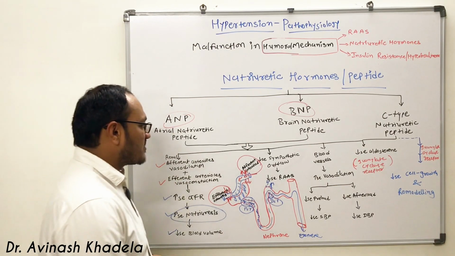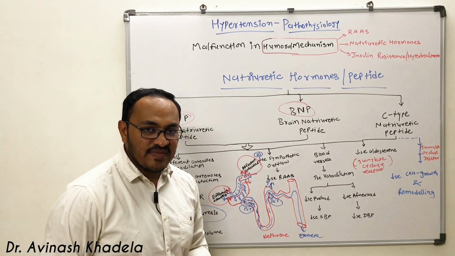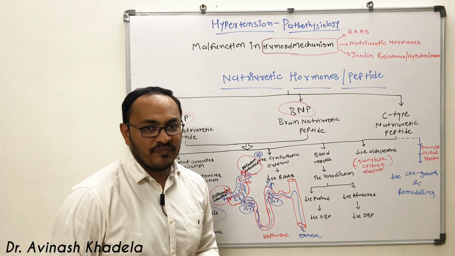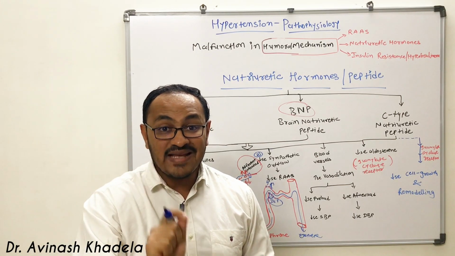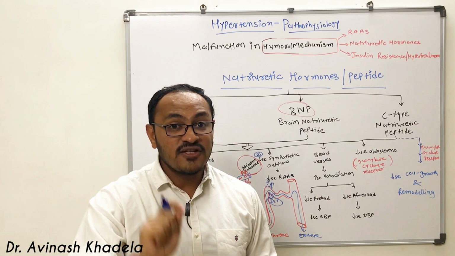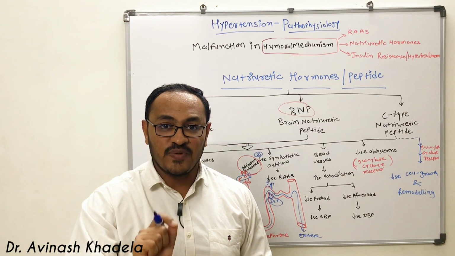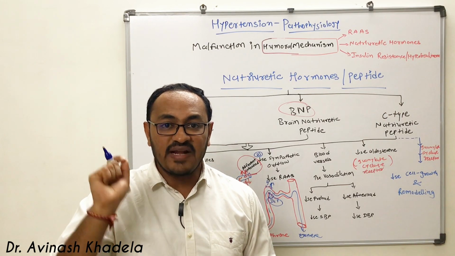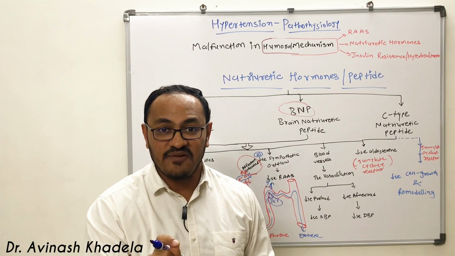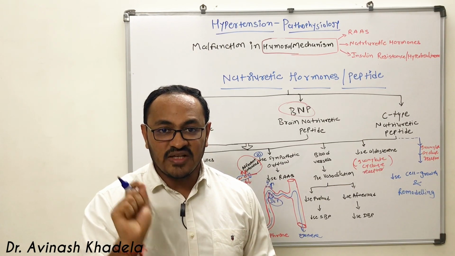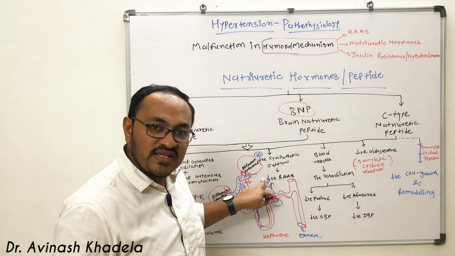The second most important action of ANP, BNP and C-type natriuretic peptide is that it decreases sympathetic outflow. Let me explain that when there is a rise in sympathetic outflow, there is a rise in norepinephrine level. In the kidney, juxtaglomerular cells are responsible for secretion of renin because they have beta-1 receptors, and these beta-1 receptors are stimulated by norepinephrine, which is secreted by the sympathetic nerve endings, and that will activate the renin-angiotensin-aldosterone system.